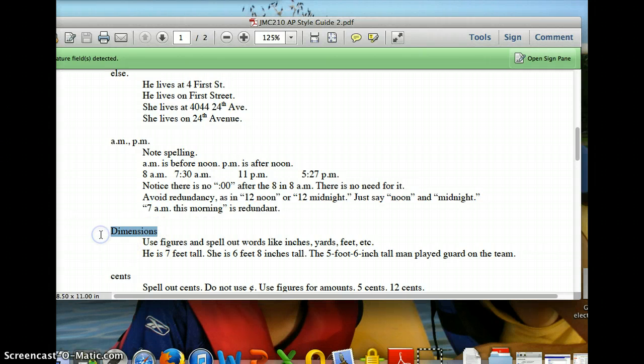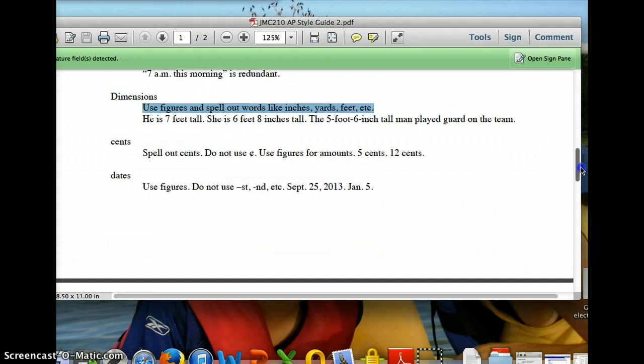Dimensions. Dimensions use figures and spell out the words inches, yards, feet, etc. So for instance, he is 7 feet tall. 7 is a figure, and then you spell out feet. Don't ever abbreviate feet or use quote marks. She is 6 feet 8 inches tall. Notice there are no hyphens in there. That's not a compound modifier.